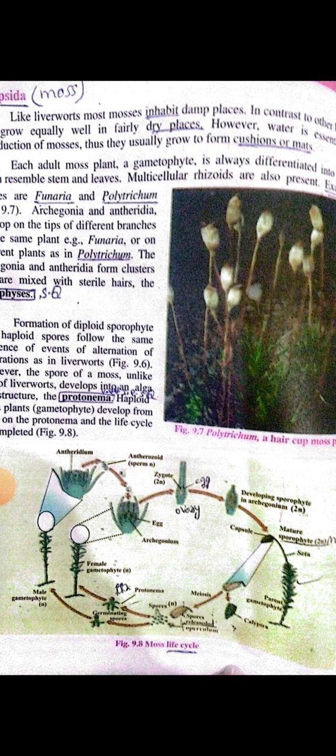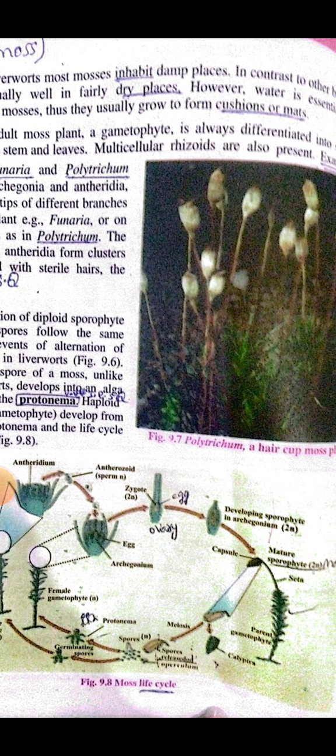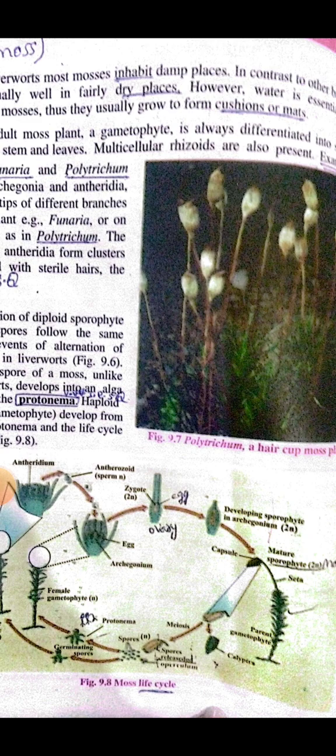Egg will not move out from the archegonium, only the sperm will move out from the antheridium, and it has flagella, and the sperm will move into the water, and then through water it reaches the female plant, and it reaches the archegonium inside the egg, and it fertilizes the egg and forms the diploid zygote. Here you can see the zygote is diploid. The basic life cycle is same. Now this diploid zygote will divide mitotically and form the mature sporophyte generation inside the archegonium.